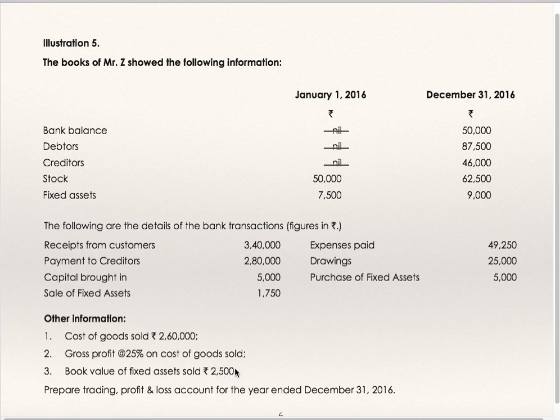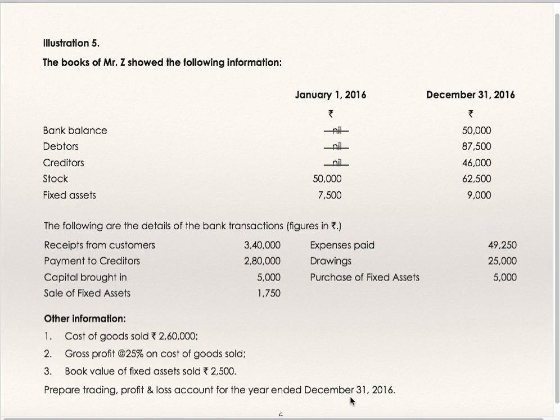Book value of assets sold minus the value at which the asset is sold will be either profit or loss. Book value is 2,500. They have sold it at 1,750, which is less than book value, so there is a loss. Prepare trading and profit and loss account for the year ended 31st December 2016.